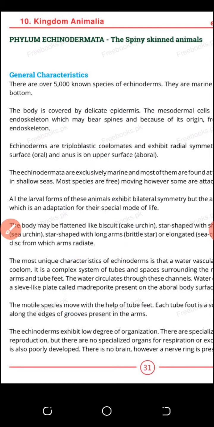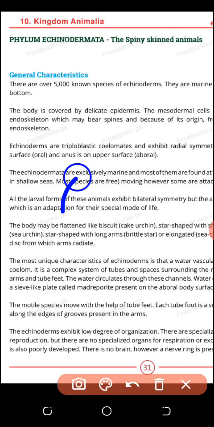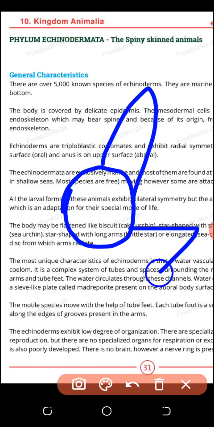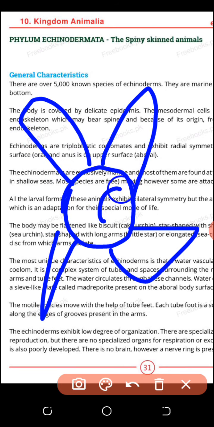Most important, their nervous system is very well developed, but their system is the water vascular system. Look at the starfish, the unique animal in this group, which has small pores, madreporite, by which water enters. It has tube feet, due to which it can move.